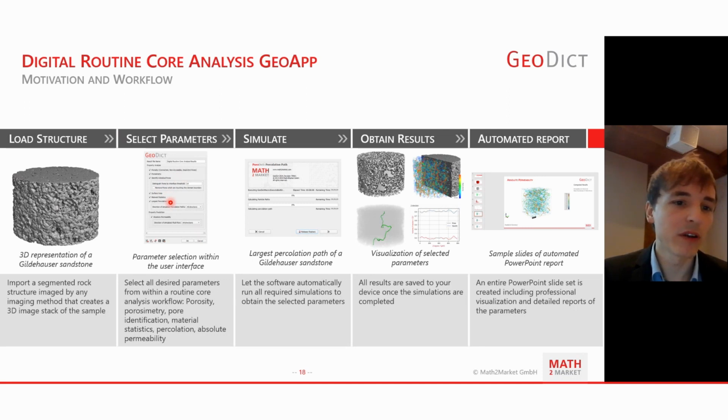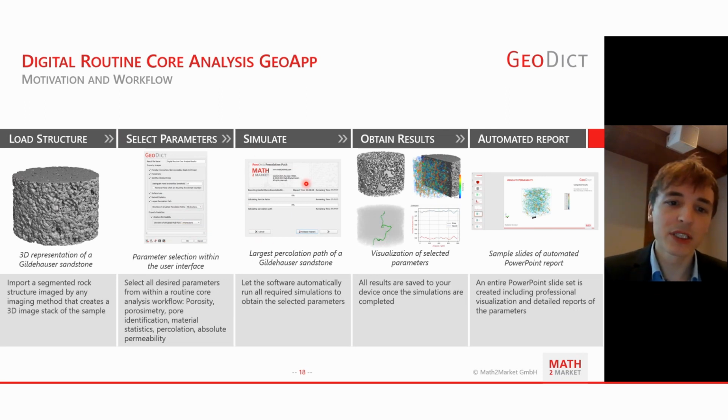So that means if you have heterogeneity of solid volume fractions, you would see them in the material statistic analysis. The percolation path we have already talked about, and the absolute permeability. The last two parameters can also be direction dependent. So the permeability could be different based on from which side you want to have your fluid injected for computing absolute permeability. You can choose in the GeoDict Geo app from which side you want to have your fluid invading the structure.